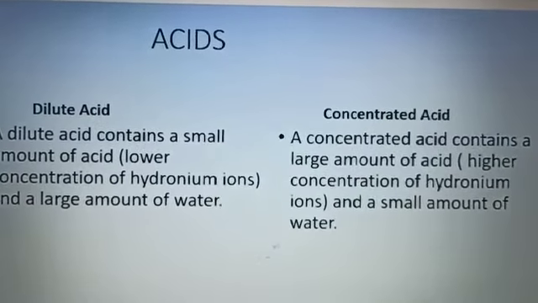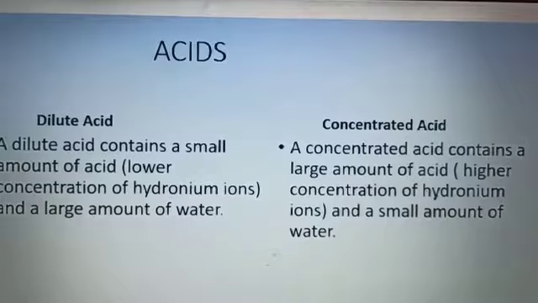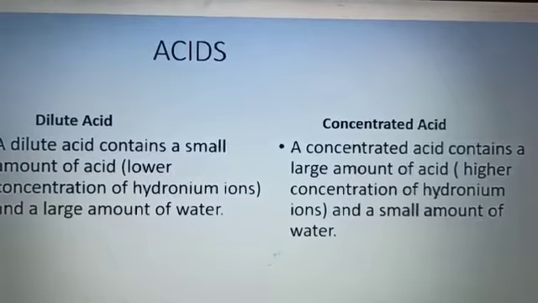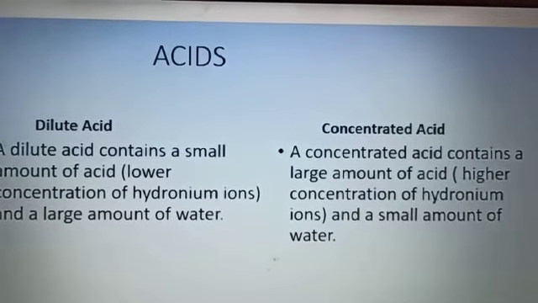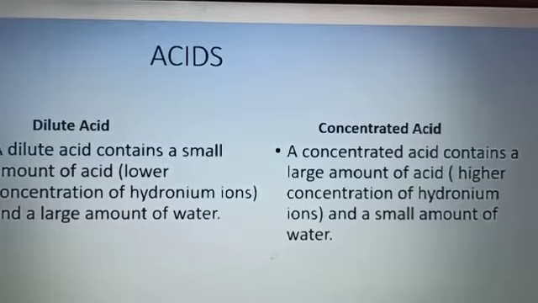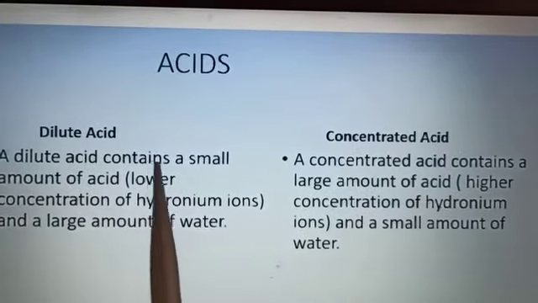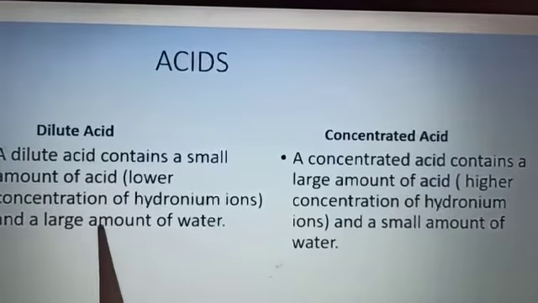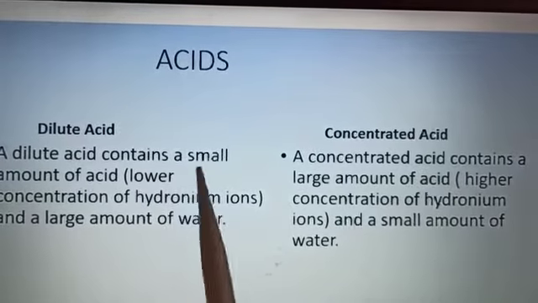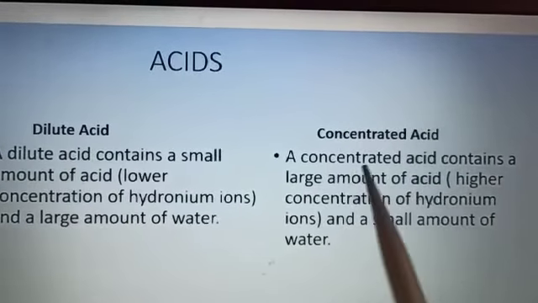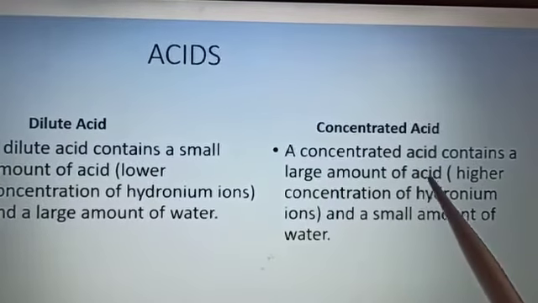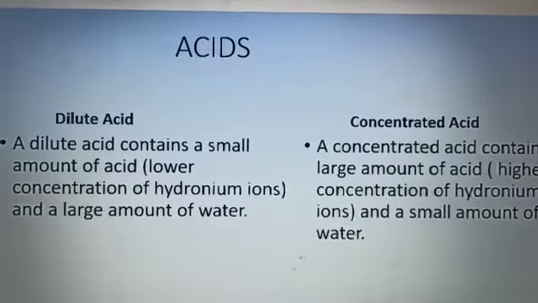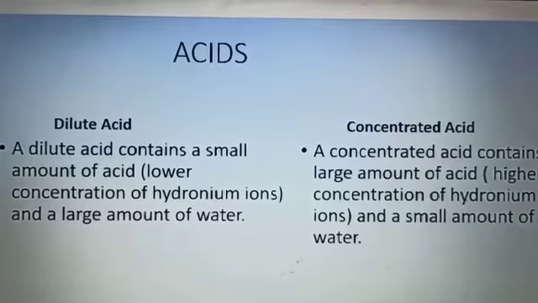When you go to the lab, you can see that there are some dilute acids and some concentrated acids. A dilute acid is made when you mix water into a concentrated acid. So a dilute acid contains a small amount of acid and a large amount of water, whereas a concentrated acid has a large amount of acid and a small amount of water. In this way you can recognize which is the concentrated acid and which is the dilute acid, right?